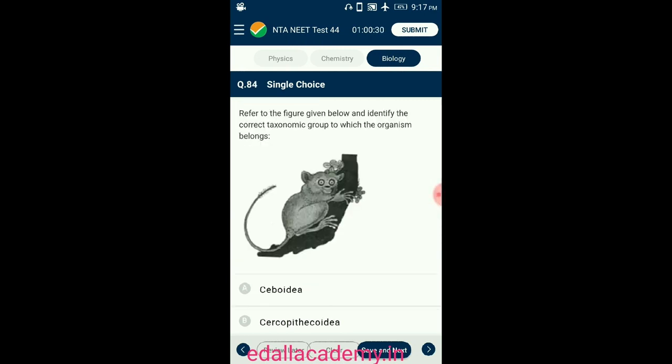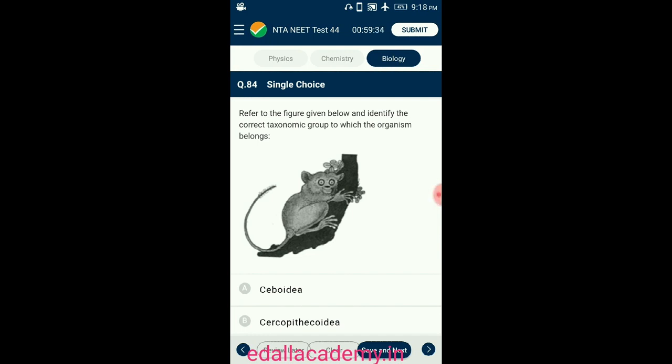Question number 84. Refer to the figure given below and identify the correct taxonomic group to which the organism belongs. The order Primates of class Mammalia includes prosimians, generally called lemurs, tarsiers, and related forms, and anthropoids. It includes monkeys, apes, and humans. The given diagram is of the tarsier. They are the ancestors of humans.